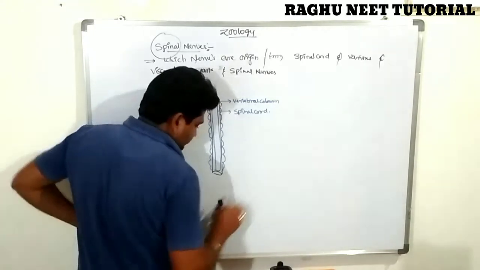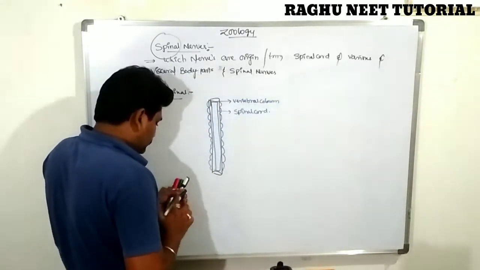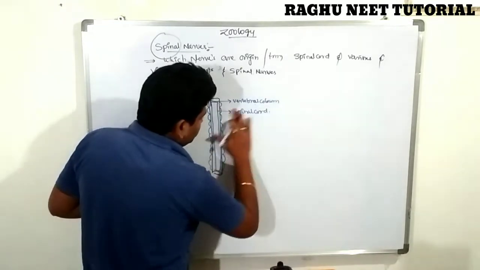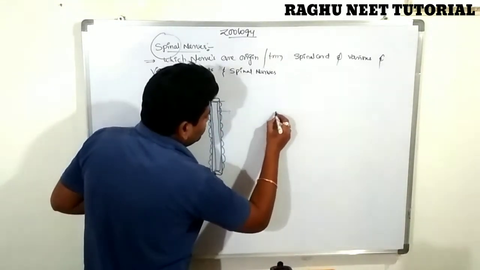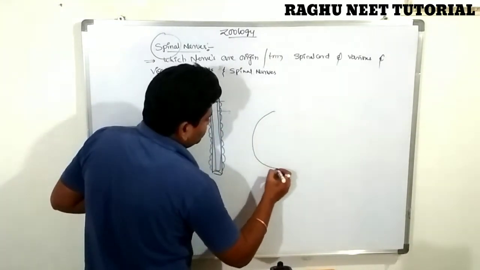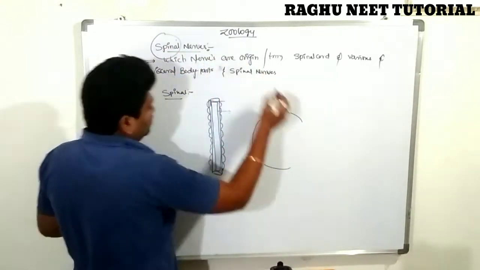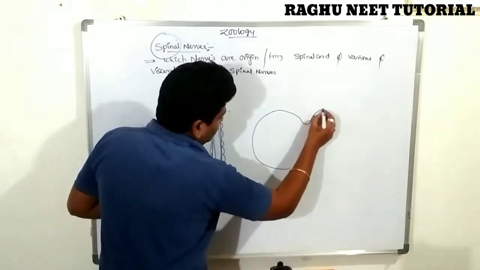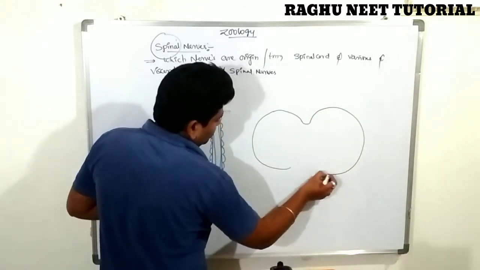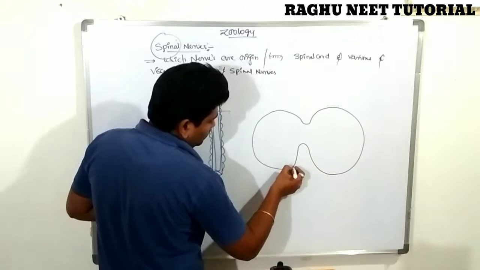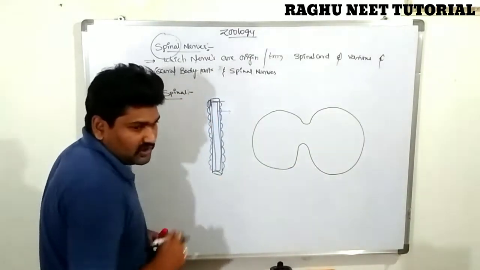Today we are discussing only the spinal nerves.